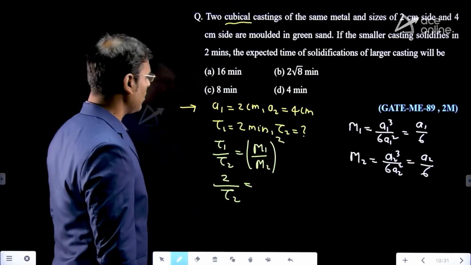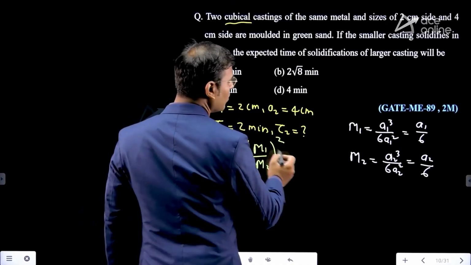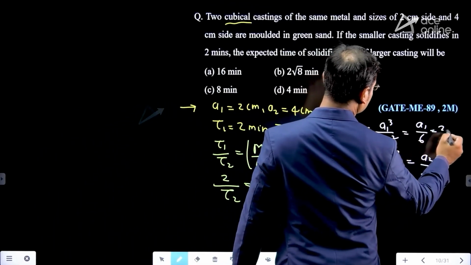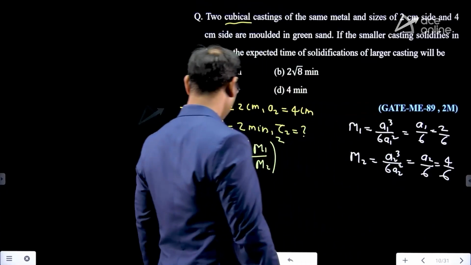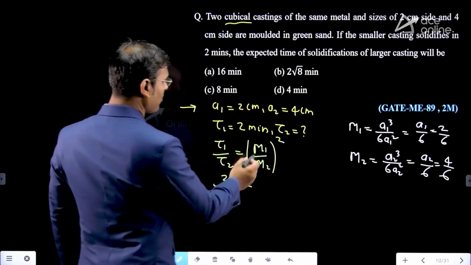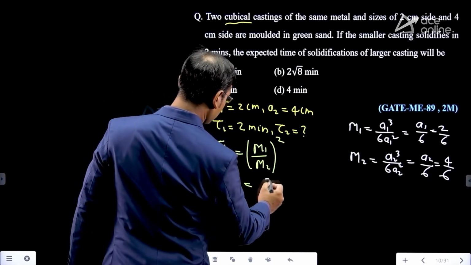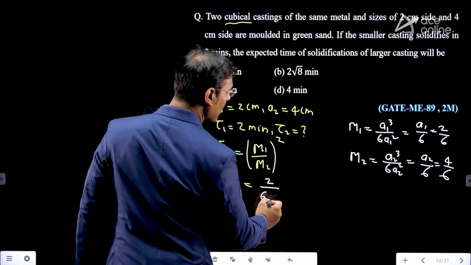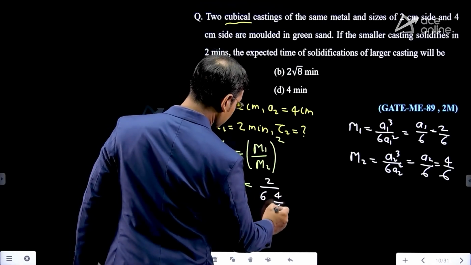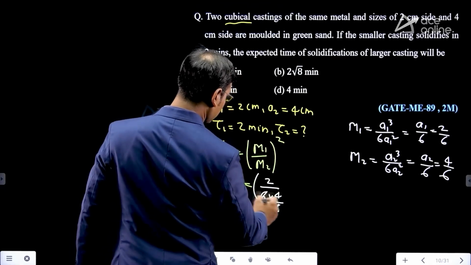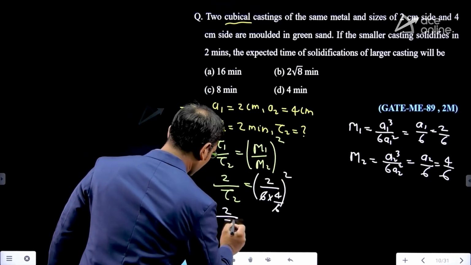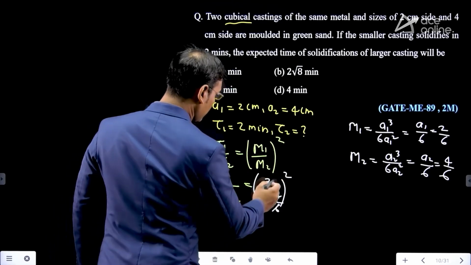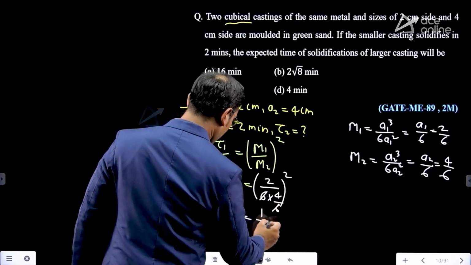Now we have the values of a1 and a2. a1 is 2, so I can write 2 by 6, and a2 is 4, so 4 by 6. Now m1 is 2 by 6 and m2 is 4 by 6. The 6 gets cancelled, so it is 2 by 4 whole square. Now 2 by tau 2 is equal to 1 by 2 whole square, that is 1 by 4.